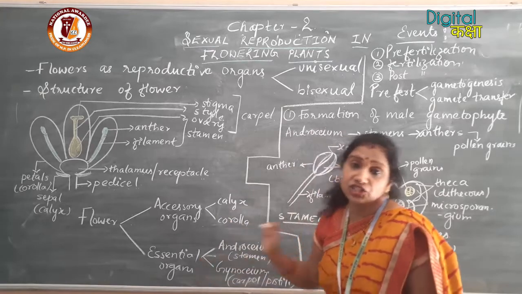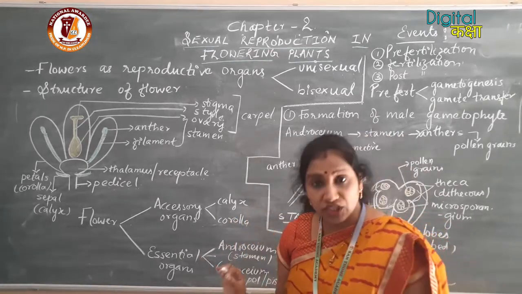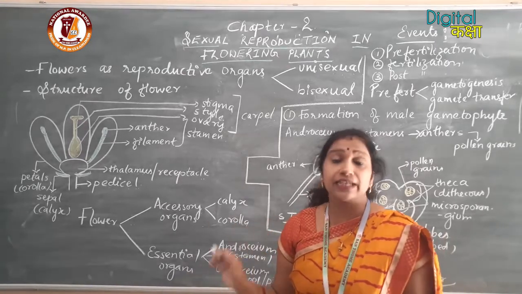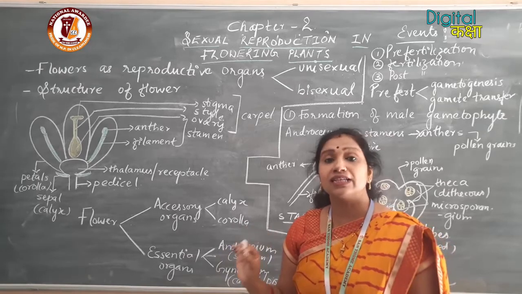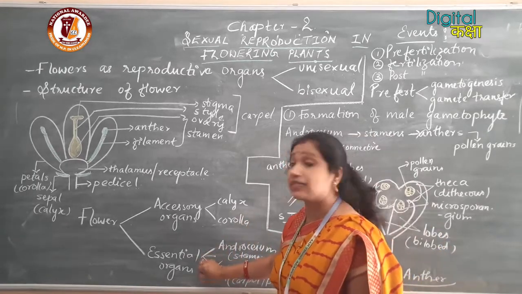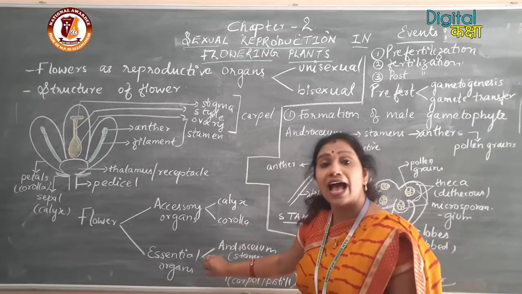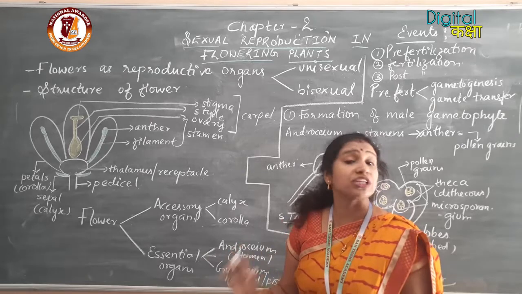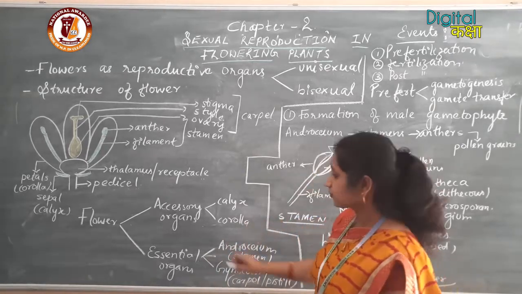Second is essential organs. Essential organs are those organs which are directly involved in the process of sexual reproduction, that is the formation of the gametes. They are involved in the formation of the male and female gametes.